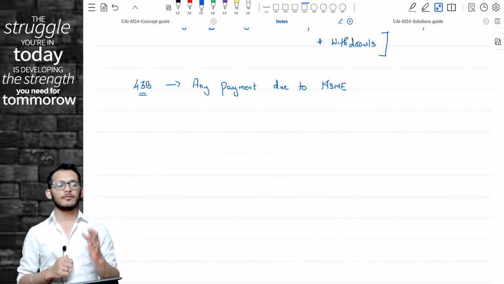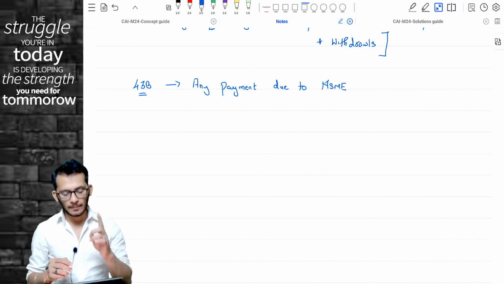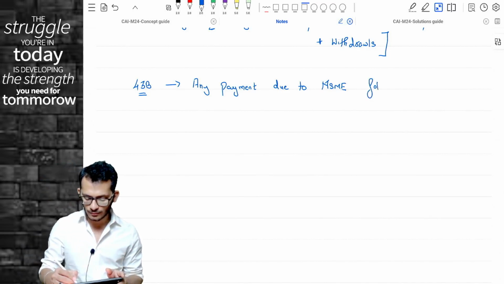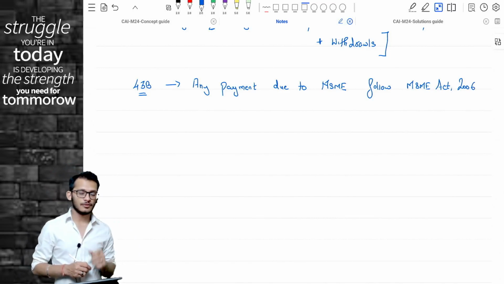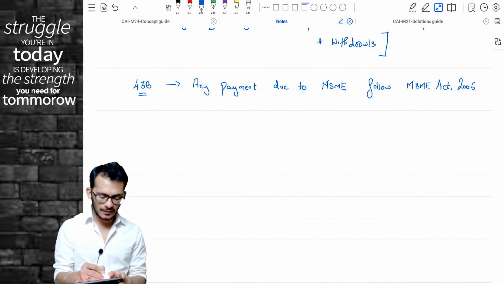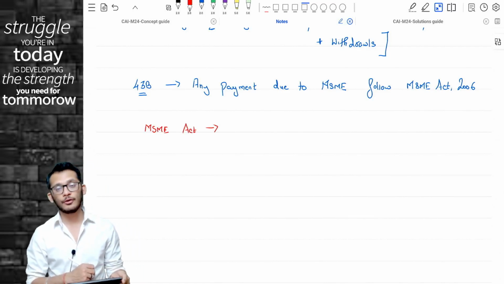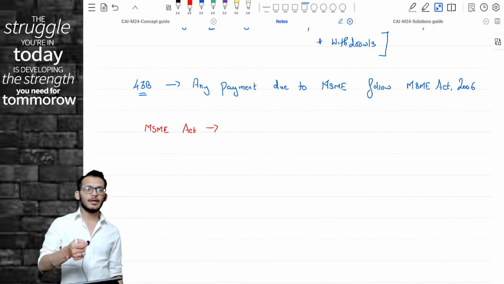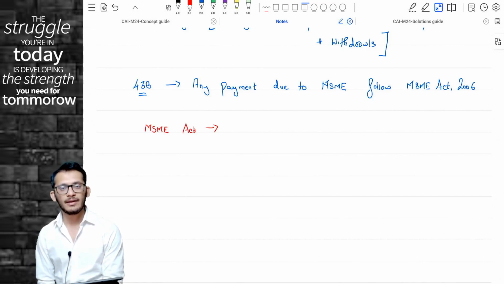Income tax says, going forward, if you have to make a payment to MSME, you are supposed to follow the MSME rules. Rahul, what are the MSME rules? MSME rules say that if you are going to interact with an MSME, when you enter into an agreement, you need to mention the timeline in which you will make the payment to him.